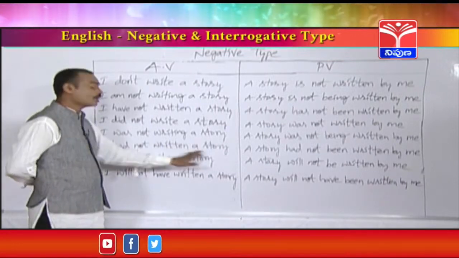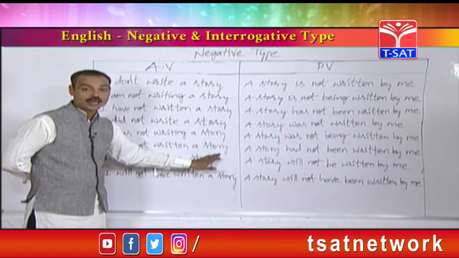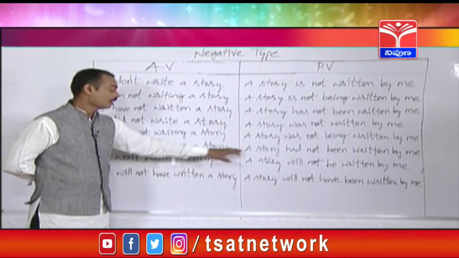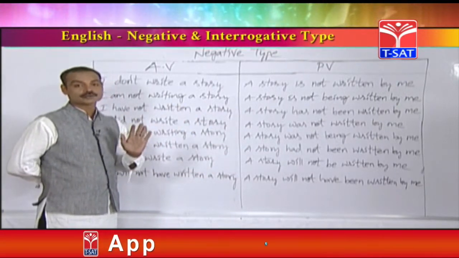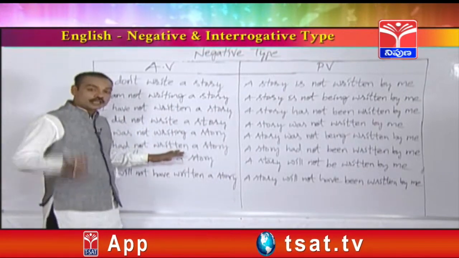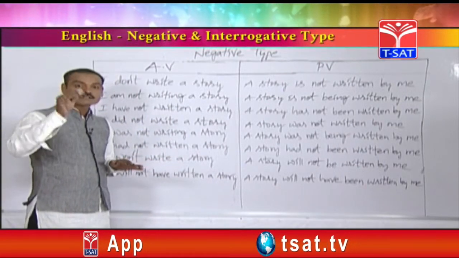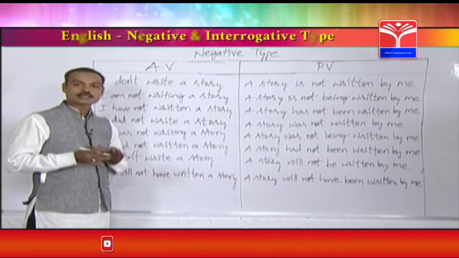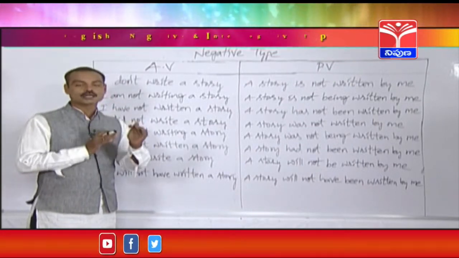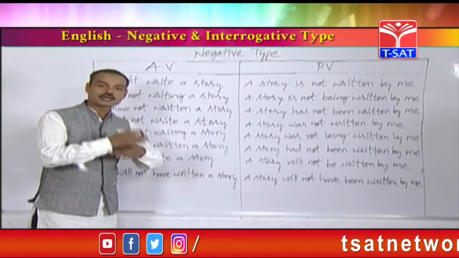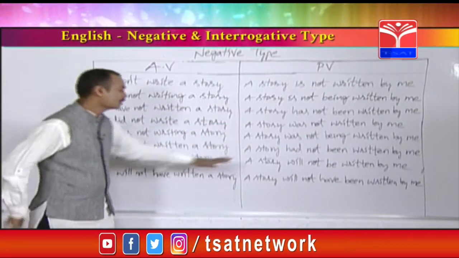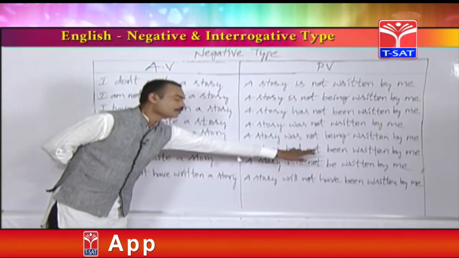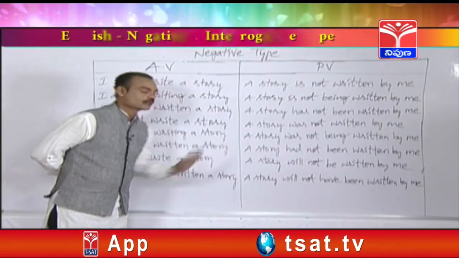Sujata had not asked doubts. Answer is doubts had not been asked by Sujata. See, whenever you see an active voice from past perfect tense, if that active voice contains either a singular or plural object, in the passive voice you cannot find any changes. For singular and plural objects, had only should be written: had been, had been.